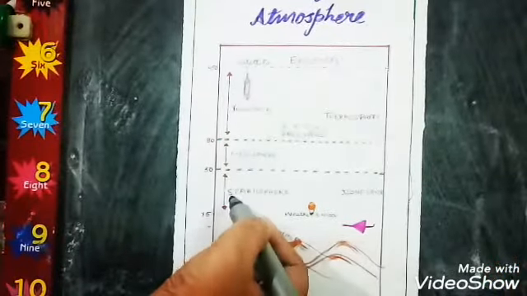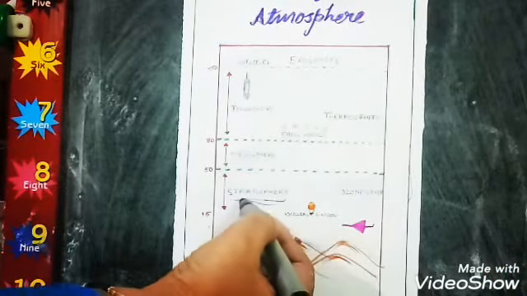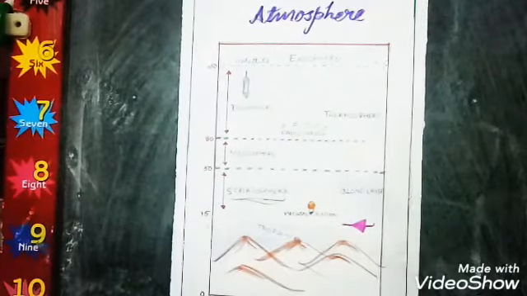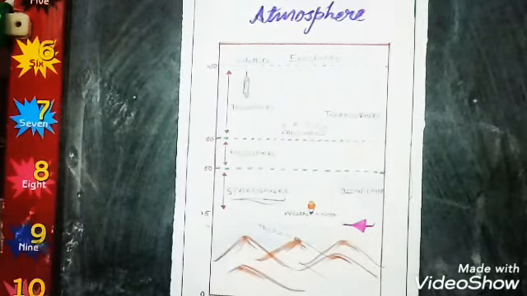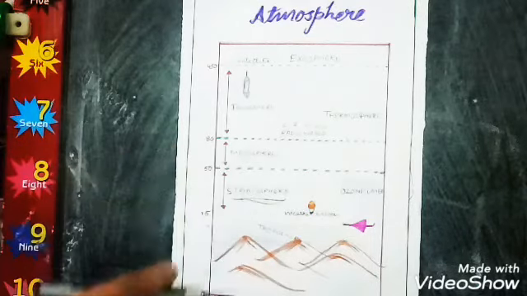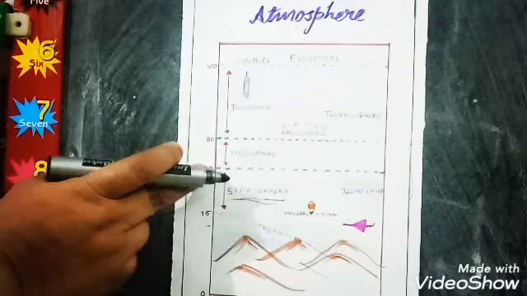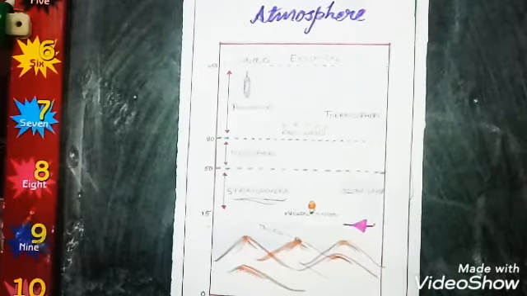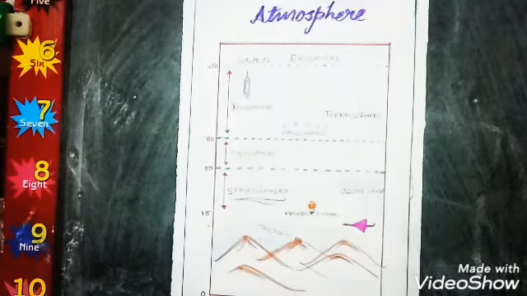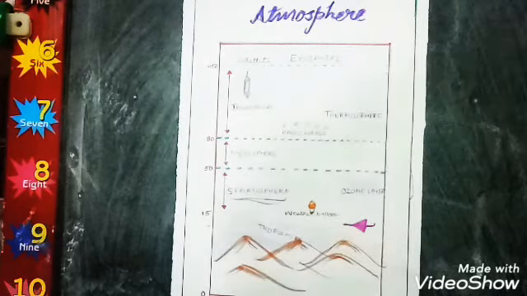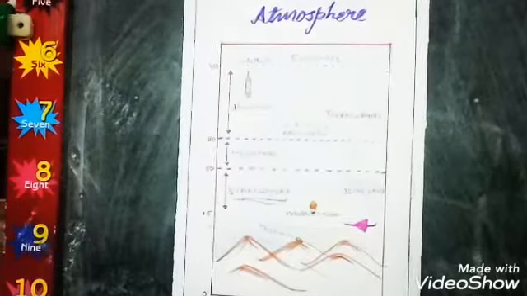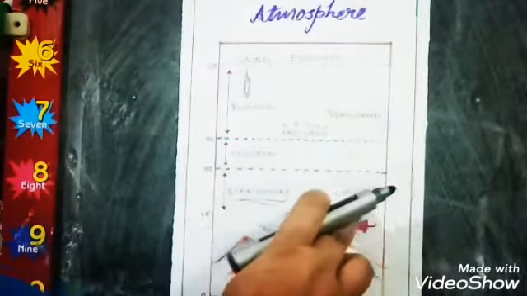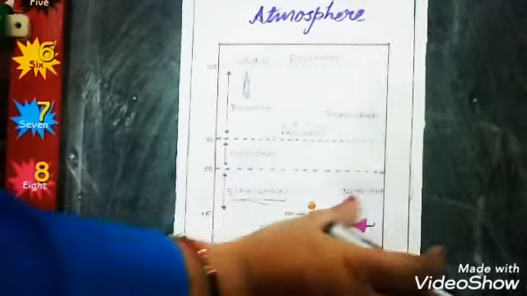Now the second layer is the stratosphere. It is the second layer of the atmosphere that extends up to 50 km from the earth. This level to this level is 50 km from the earth. In the lower part, the temperature does not change with altitude. Because of this stability, it is called the stratosphere. Ozone gas is found in this layer. This is the ozone layer.